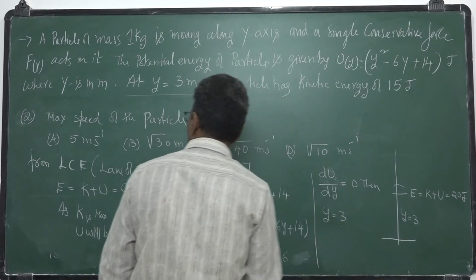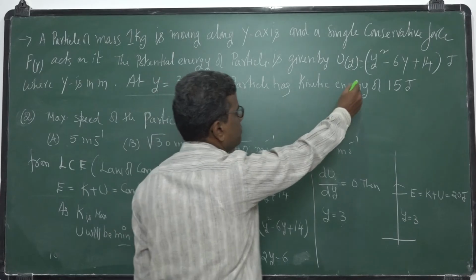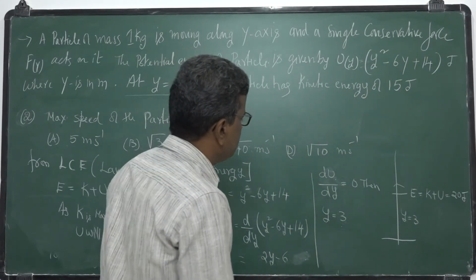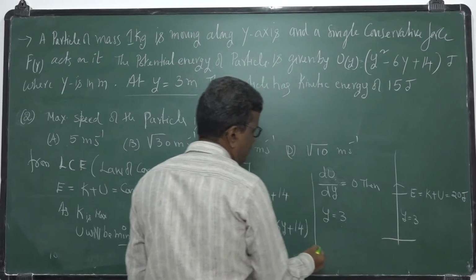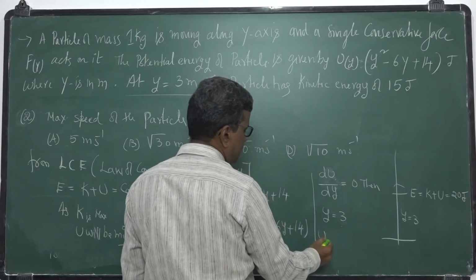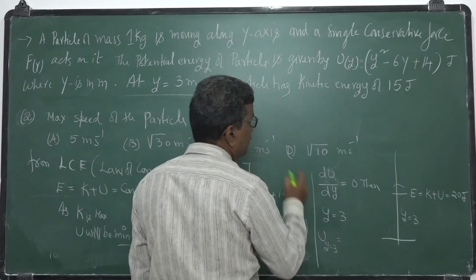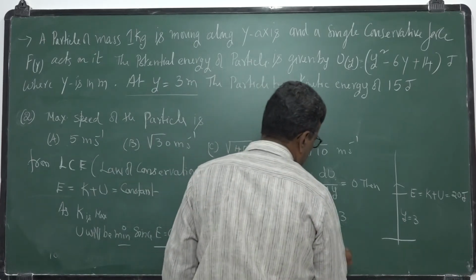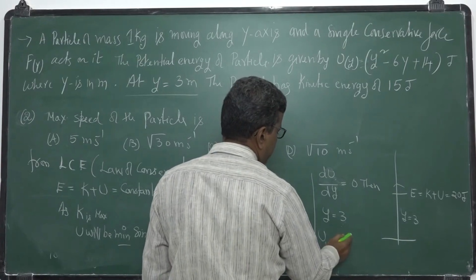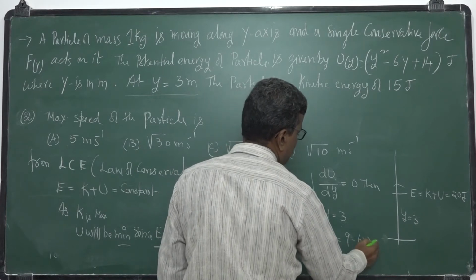So what is the minimum value of potential energy? Substituting y is equal to 3: 3 square is 9, minus 6 into 3 is 18, plus 14.